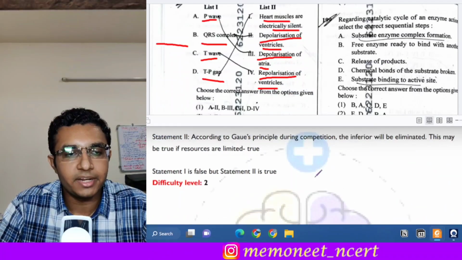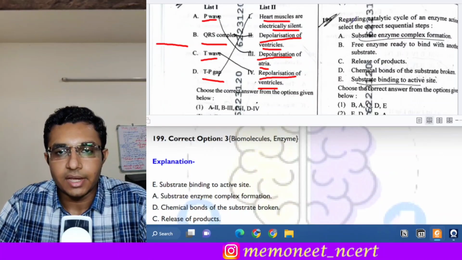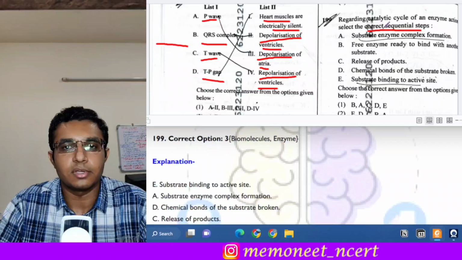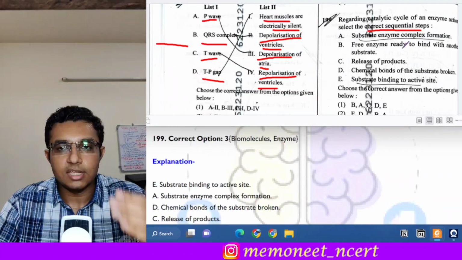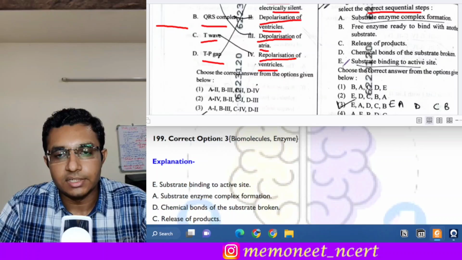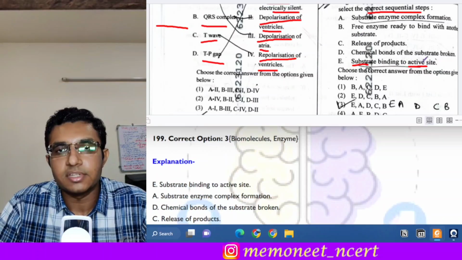Moving on to the penultimate question, question number 199. Regarding the catalytic cycle of an enzyme action, we have to select the correct sequential steps. So we have to identify what sequence of steps takes place during enzyme action. The first step is the substrate binding to the active site of the enzyme.